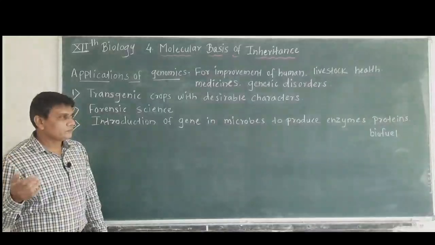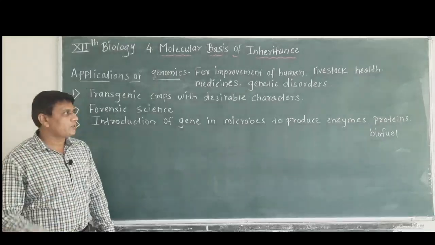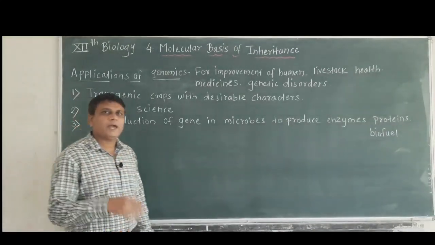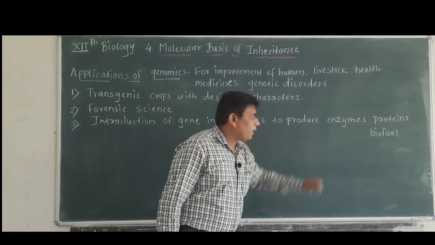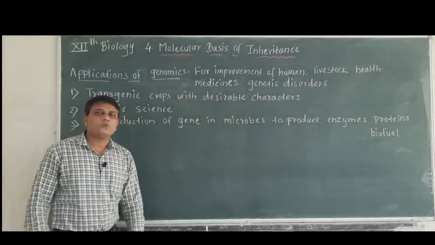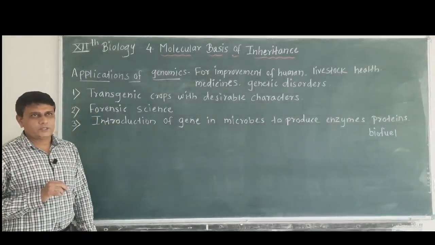You know that proteins are essential for both animals and human beings. Then biofuel is also produced with the help of the technique of genomics.